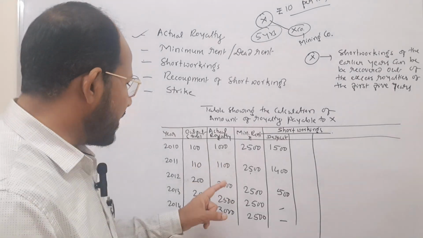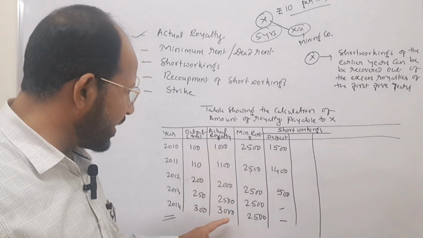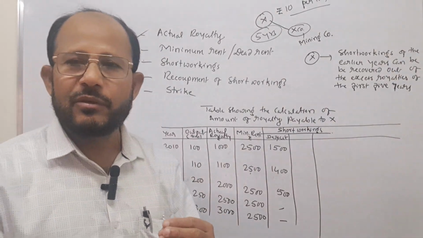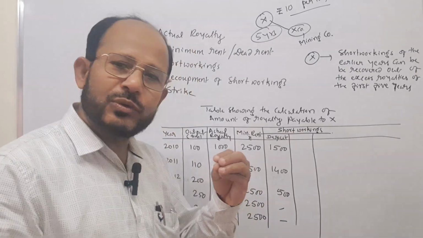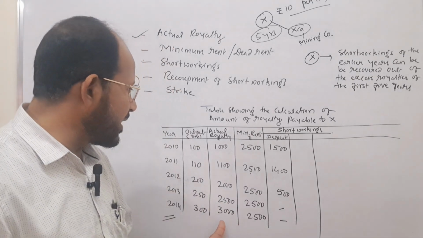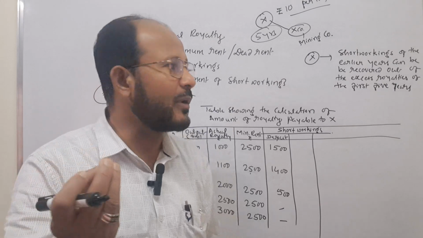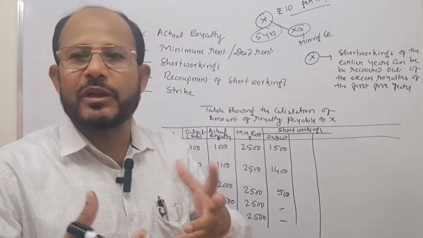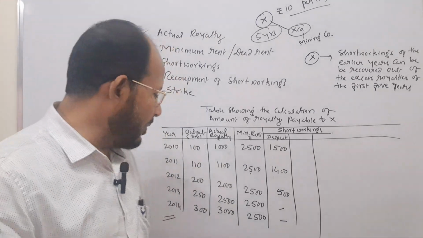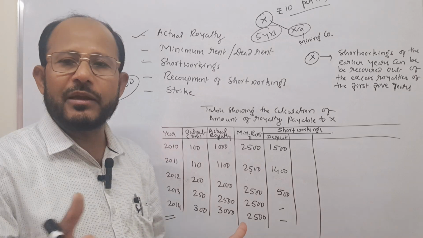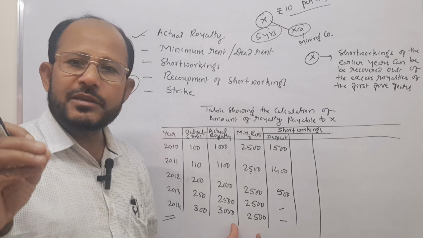Artha aita? Okay. Now in the 5th year, you see, actual royalty is 3,000, minimum rent is 2,500. Now 3,000 is the actual royalty, 2,500 is the minimum rent, and excess royalty is there. How much excess royalty is there? Rupees 500. Excess royalty means actual royalty minus minimum rent. If we minus it, whatever amount we get, that is nothing but rupees 500, the excess royalty.